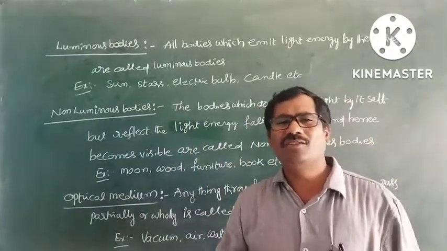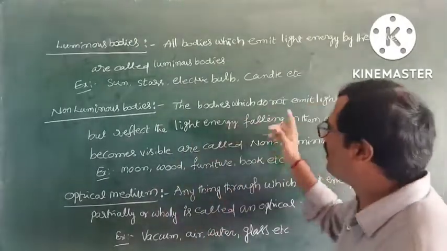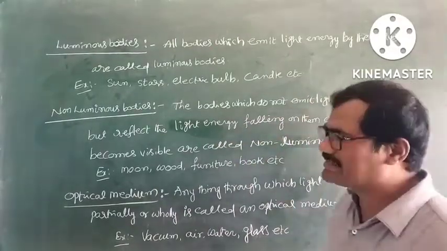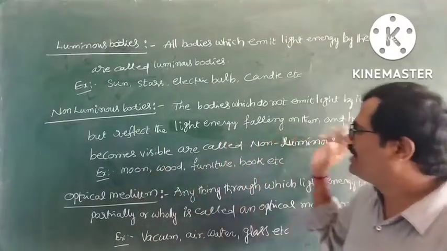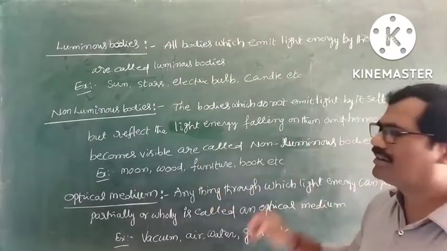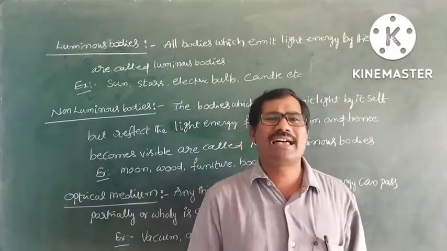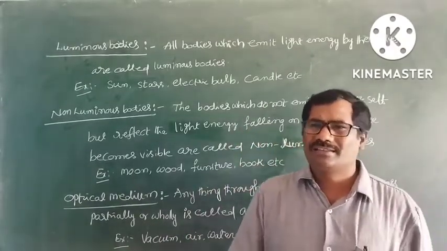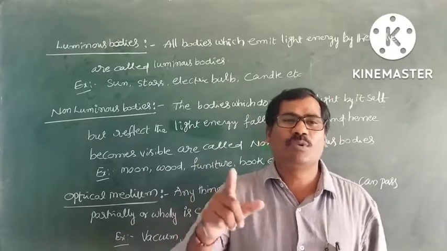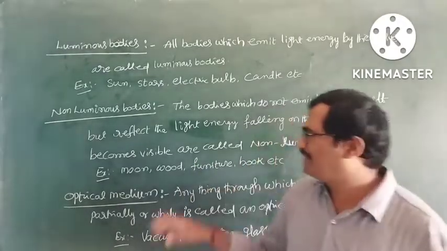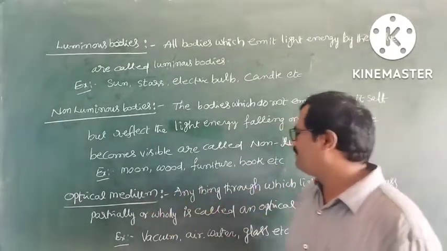Second, non-luminous bodies. Non-luminous bodies do not emit light by themselves, but reflect the light energy falling on them and become visible. Examples are wood, plastic, book, moon, furniture, and so on.